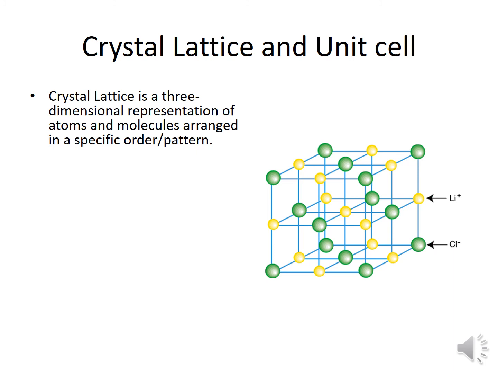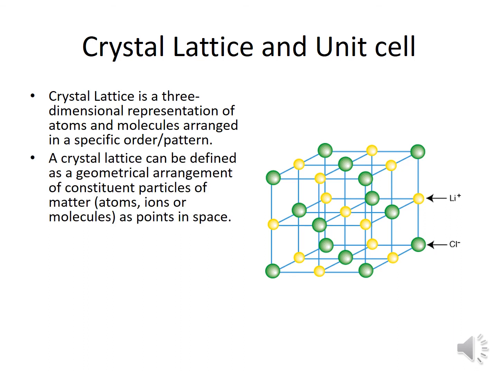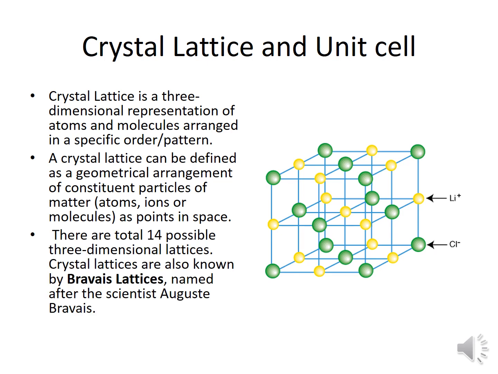For that, we first have to learn the crystal lattice. A crystal lattice is a three-dimensional representation of atoms and molecules arranged in a specific order or pattern. It can be defined as the geometrical arrangement of atoms, ions, or molecules at points in space. There are a total of 14 possible three-dimensional lattices.